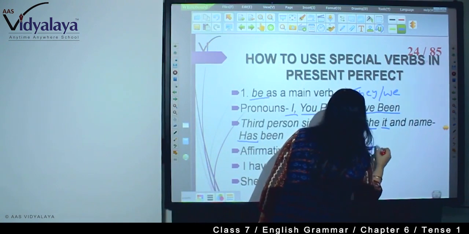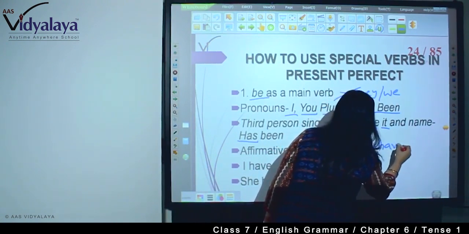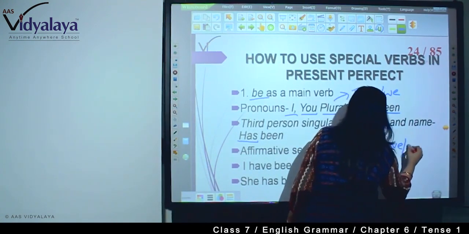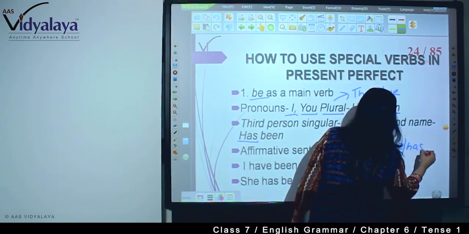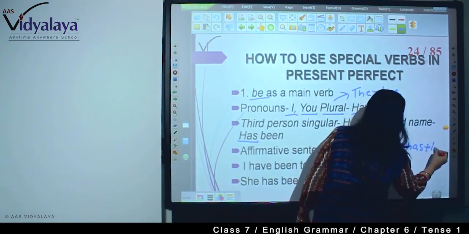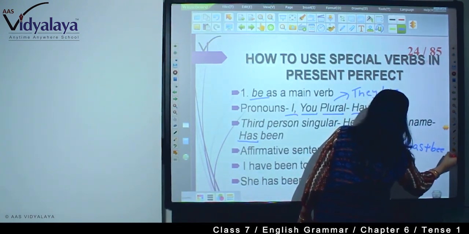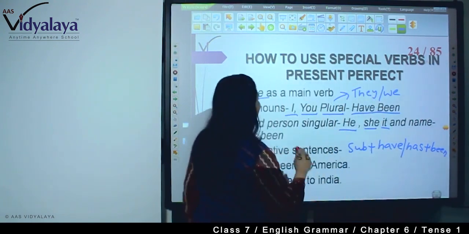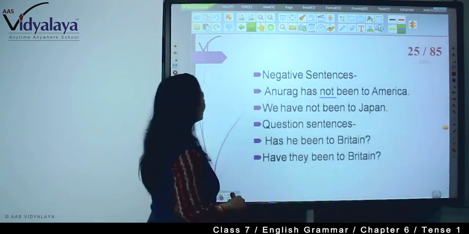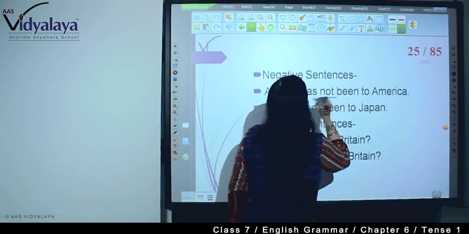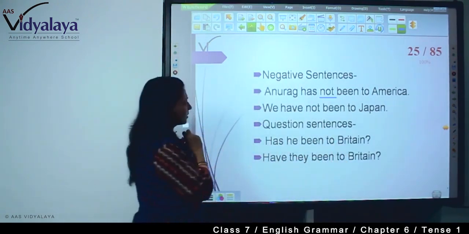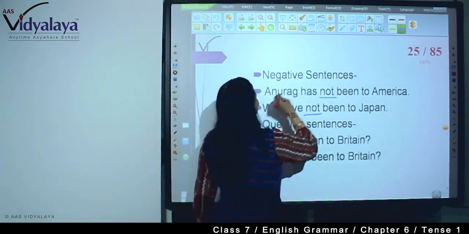Subject plus have or has, according to the person and number, plus been. Right? And here the same, but only not is added. Only the not is added.